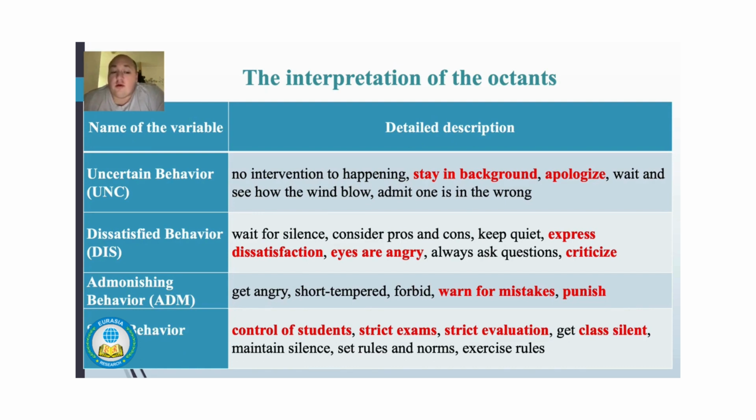whether the teacher is dissatisfied with the students' activities or not, whether he or she expresses the dissatisfaction or not, whether he or she criticizes the students or not. The seventh category is the admonishing behavior, how the pedagogue warns the students for their mistakes, or whether he or she punishes or not. And the last, the eighth octant, is the strict behavior, how the teacher controls the students, how strict the teacher is during the exams or evaluation or not.